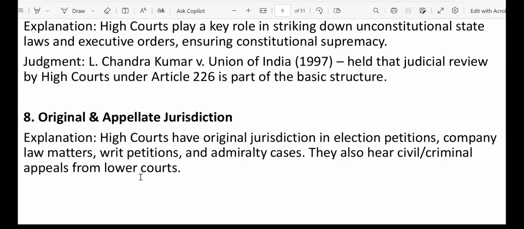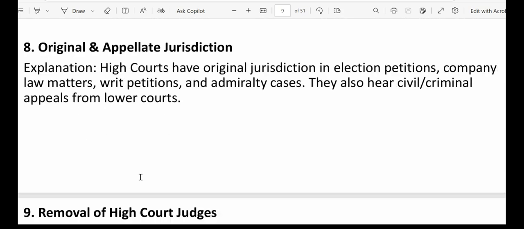Next, we have original and appellate jurisdiction. What is original jurisdiction? Basically, company law matters, writ petitions, and election petitions. These are the original jurisdiction of the High Court. In case of appellate jurisdiction, some civil and criminal cases from a lower court can go to the higher court by the process of appeal. That is the appellate jurisdiction.